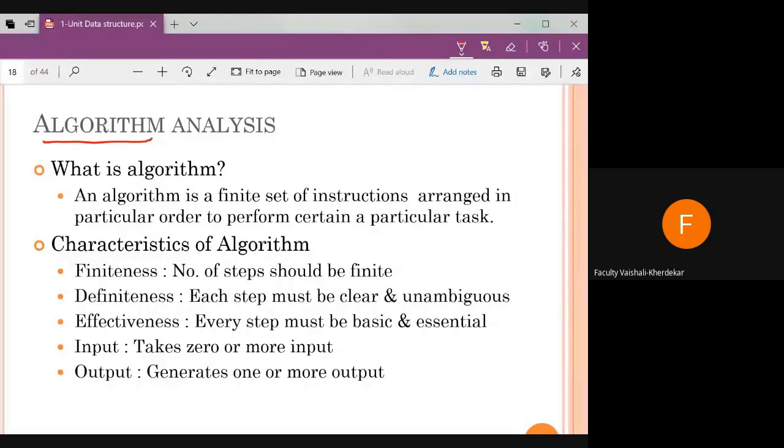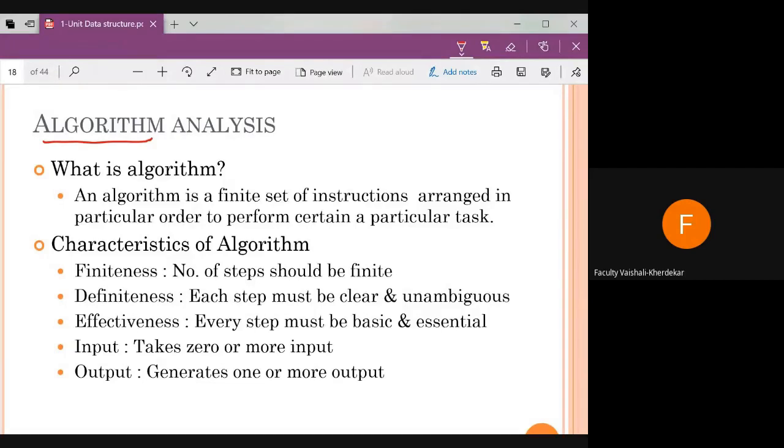Then, which are the characteristics of an algorithm? Yes, it is right, it is a stepwise set of instructions. But only stepwise instructions are not an algorithm. The instructions must be arranged in a sequential or particular order, and the algorithm must be designed to perform certain tasks.